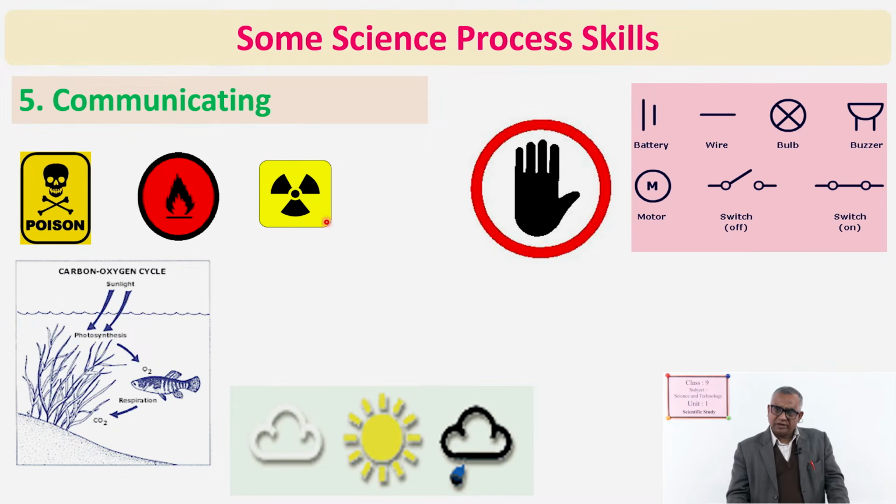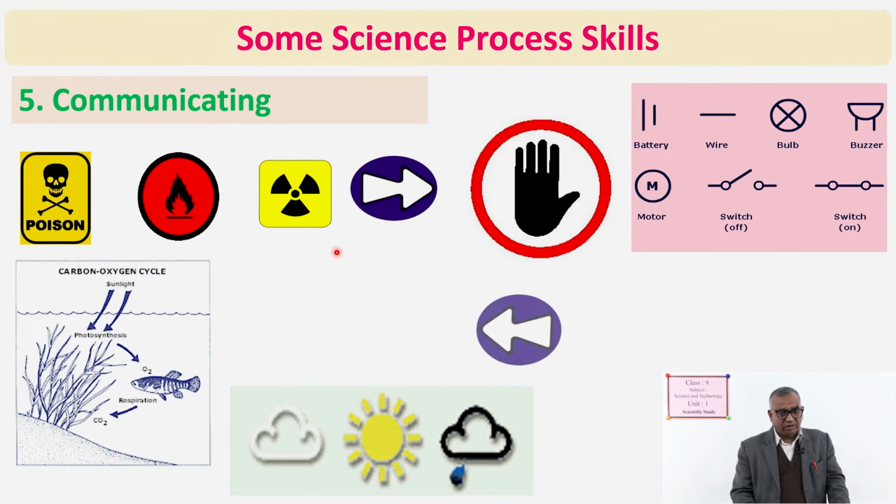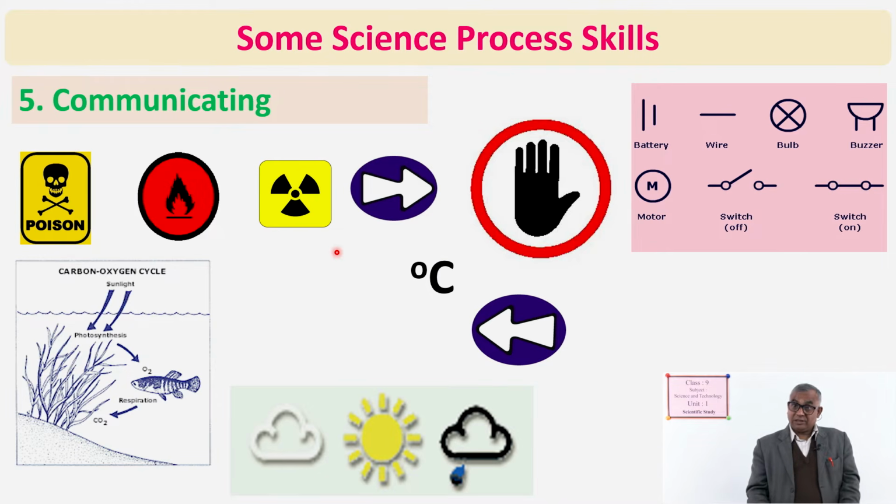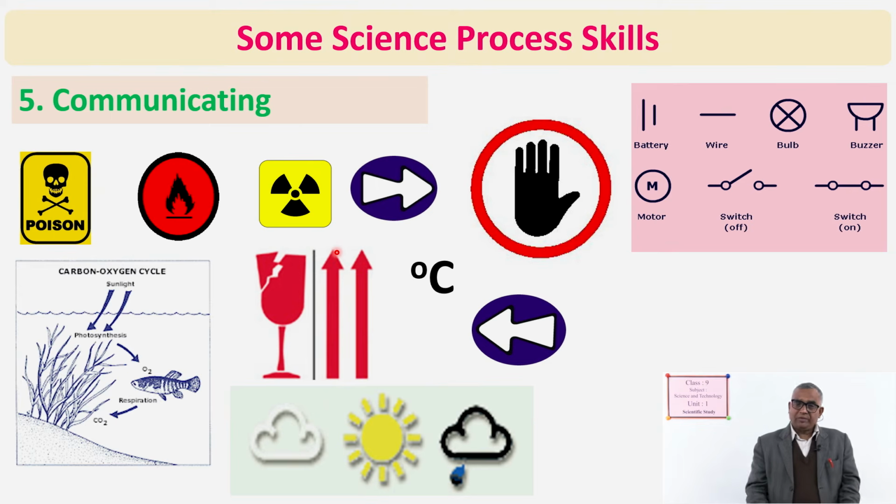Do you know what it is for? It is for radioactive substance. It is very new, that is why I told it. That is found in computers, keyboard. In science we use it widely, and here for fragile substances. So, like that there are different symbols and graphics which are used in science also.